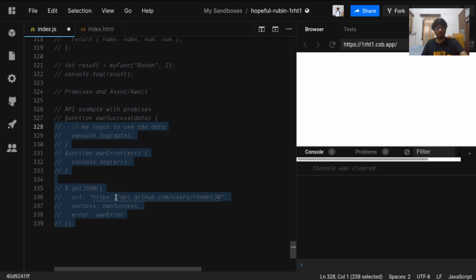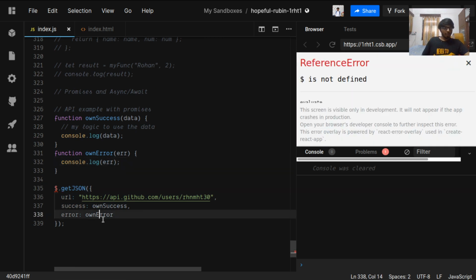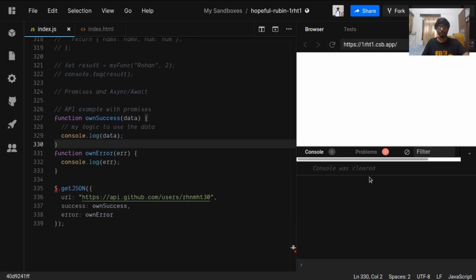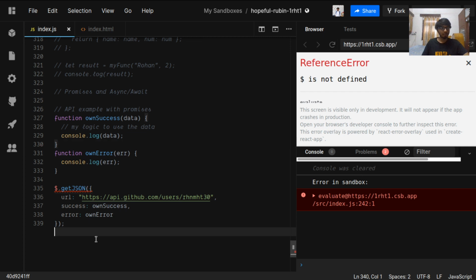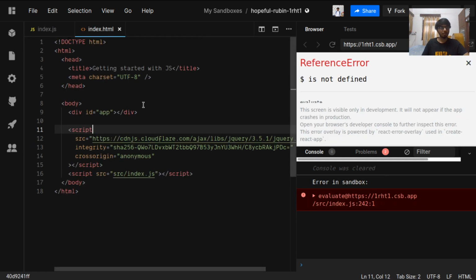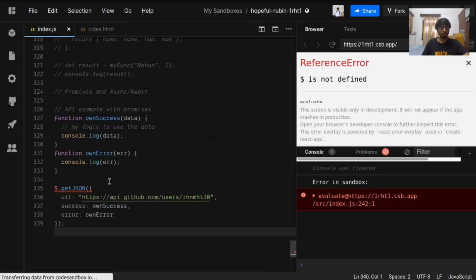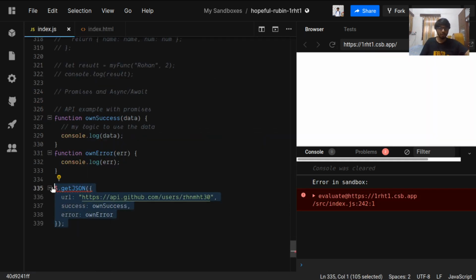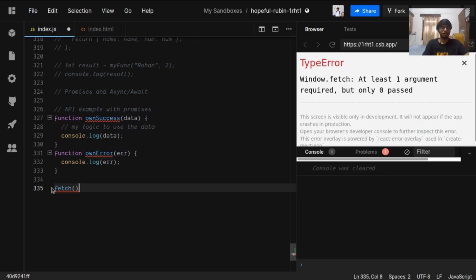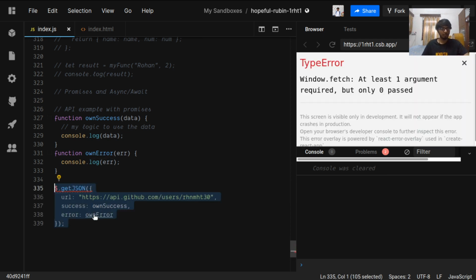Let's uncomment this whole thing. Okay, it is saying it is not defined. Why is this happening? I guess the script is not working, so we don't have to use this anyway. We are going to use the fetch function which the browser has in it. Okay, sorry, I need the URL too.